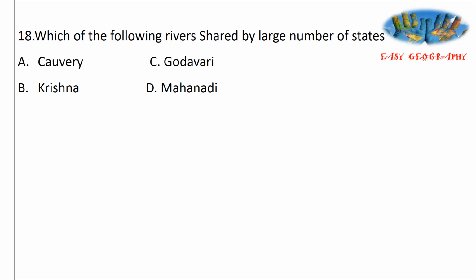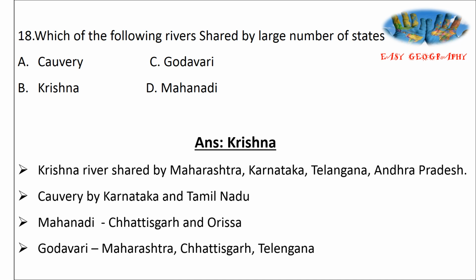Next question. Which of the following rivers is shared by the largest number of states? Options: Kaveri, Krishna, Godavari and Mahanadi. All these rivers are shared by a number of states, and which one is shared by the largest number? Answer is Krishna. The sharing states are Maharashtra, Karnataka, Telangana and Andhra Pradesh. Kaveri by Karnataka and Tamil Nadu. Mahanadi by Chhattisgarh and Orissa. Godavari by Maharashtra, Chhattisgarh and Telangana.